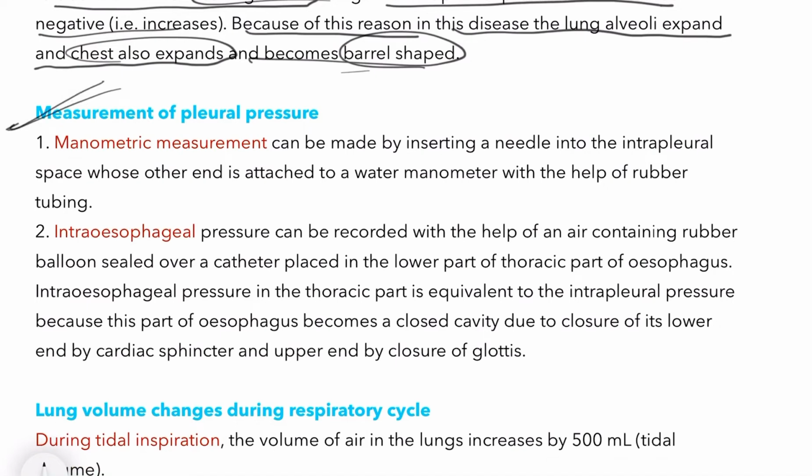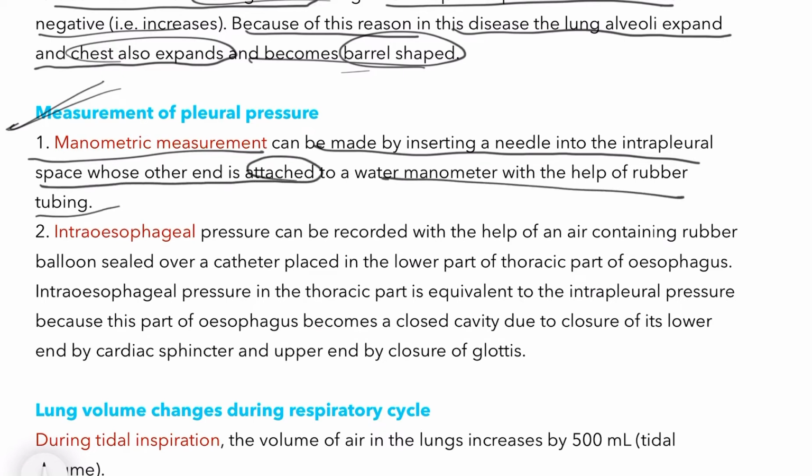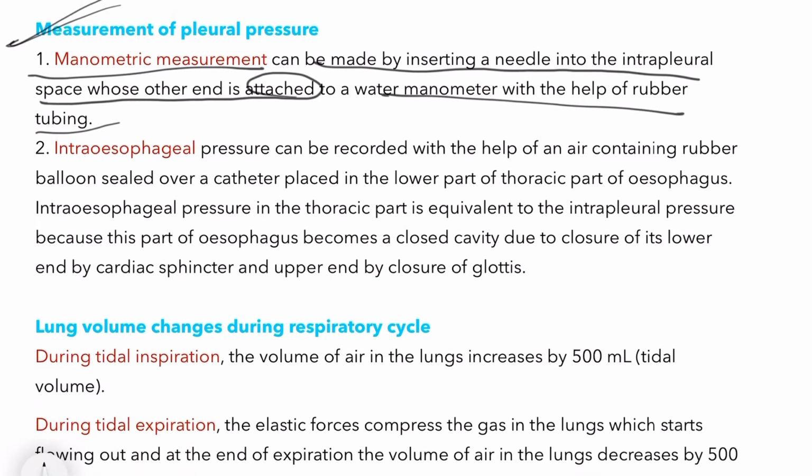Now measurement of pleural pressure. Manometric measurement can be made by inserting a needle into the intrapleural space, whose other end is attached to a water manometer with the help of rubber tubing. The needle is inserted in the intrapleural space between the two pleurae, and the pressure can be measured.